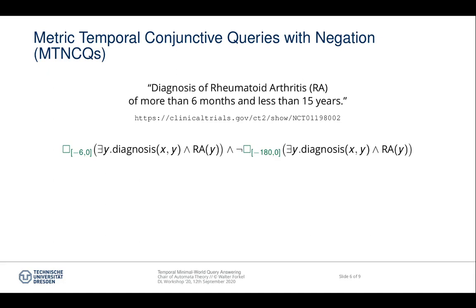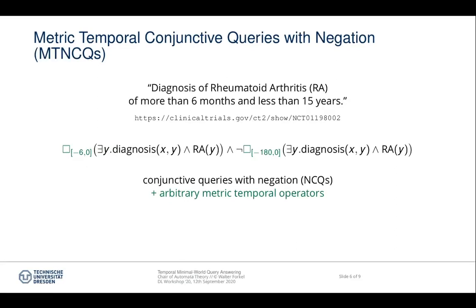So, for example, the criterion corresponds to the following query, where we use metric box operators that can be read as always in the last 6 months up to now, for the first one, for example. So the whole query can be read as there always has to be a diagnosis of rheumatoid arthritis during the last 6 months, and there should not always have been a diagnosis of rheumatoid arthritis during the last 15 years.